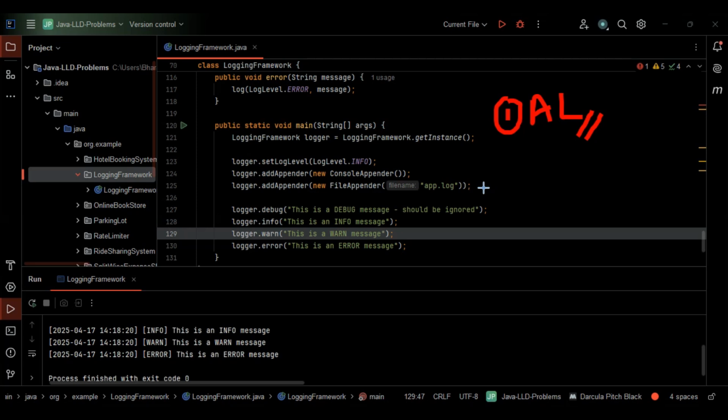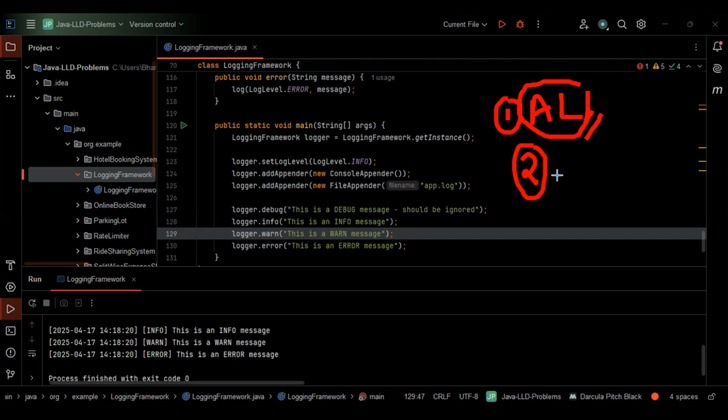When we make use of the queue, it reduces the input output bottlenecks, right? And it will also improve the performance in high throughput systems. So this we have to keep in mind. Basically, the first one is asynchronous logging. We have to allow asynchronous logging, nothing but offloading logging to the background thread, right? So this is the first one.